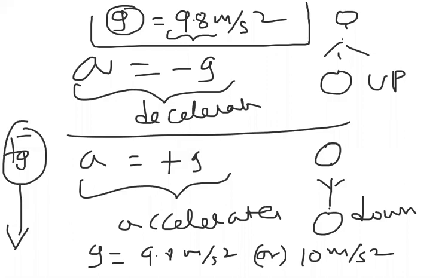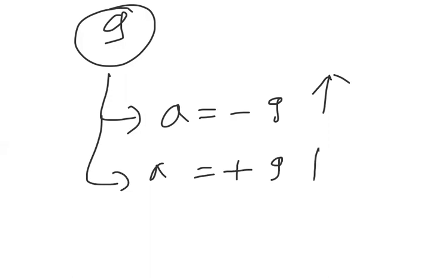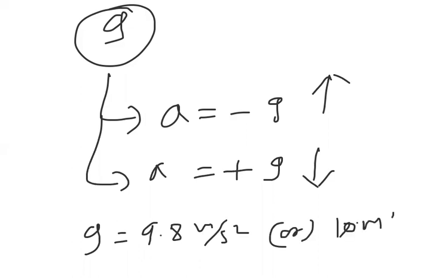For this chapter, freely falling body, we are discussing g in a very simple way, without many complications. Here we take a equal to minus g while going up, and a equal to plus g while coming down, and g is generally taken as 9.8 or 10 meter per second square.